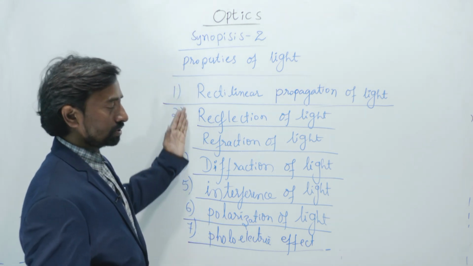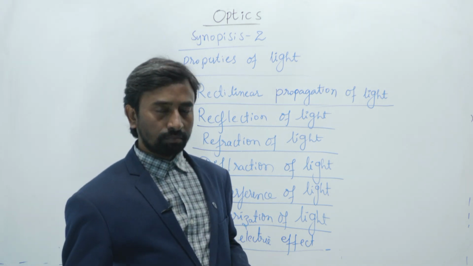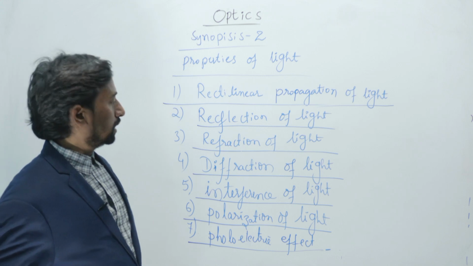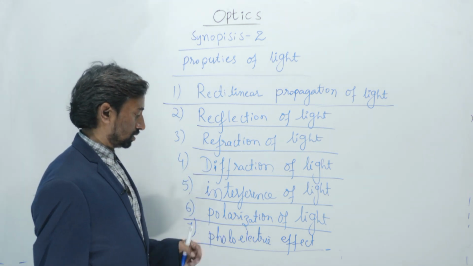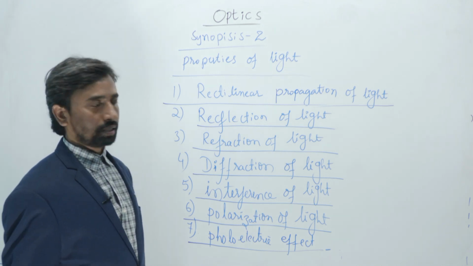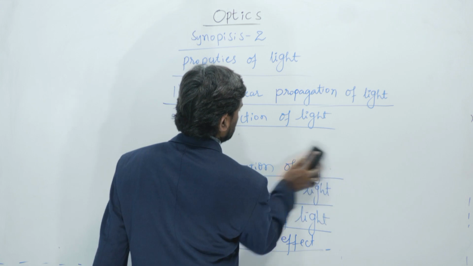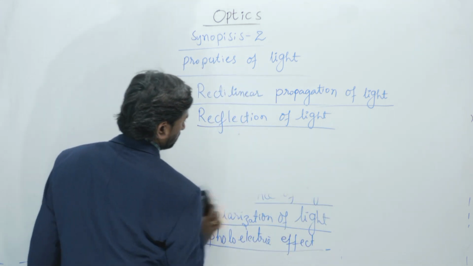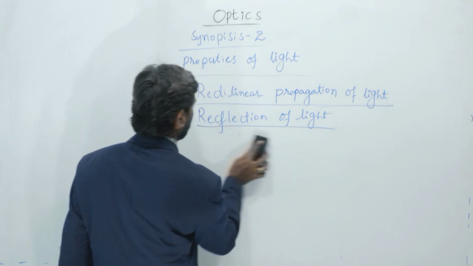So these are all the definitions of these properties, and now we will see them one by one: the explanation of reflection, refraction, diffraction, interference, polarization and the photoelectric effect. With more clarity, we are going to learn about all these properties of light in this chapter.